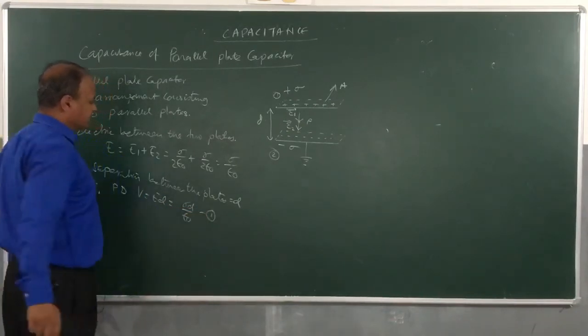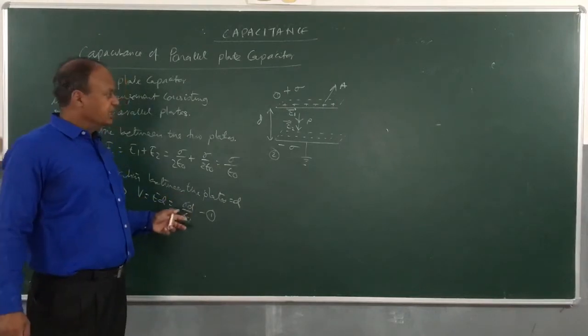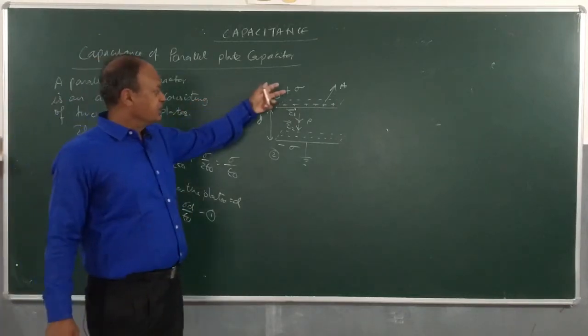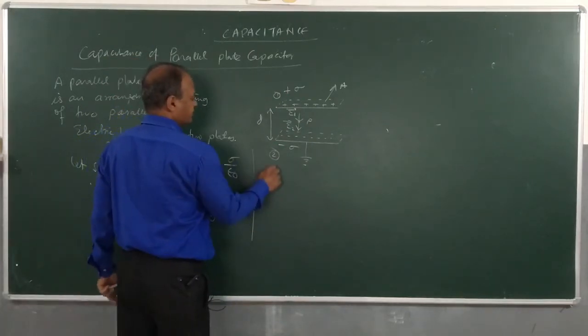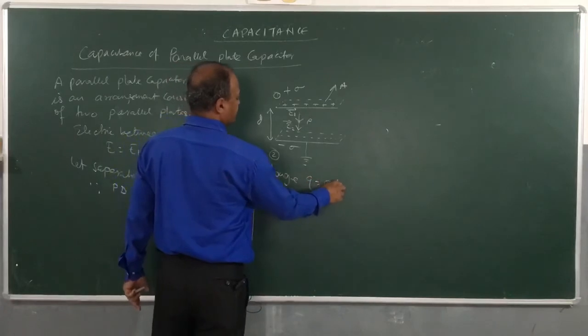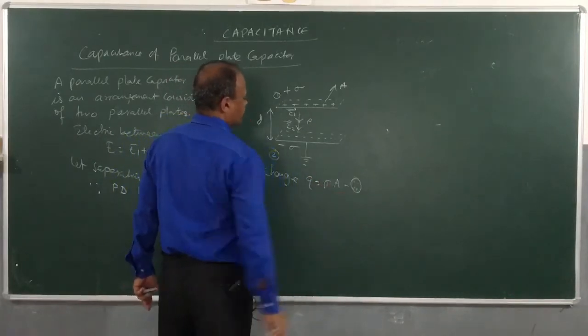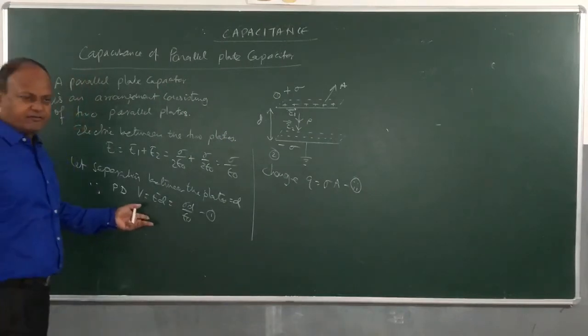So, we calculated the potential difference between the two plates, and the surface density of charge is what? Plus sigma and minus sigma. Then how much is the charge? Charge Q will be sigma into A. So, children, we know how much is the charge, we also know how much is the potential difference.